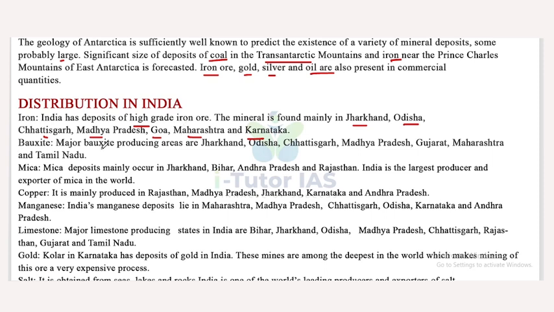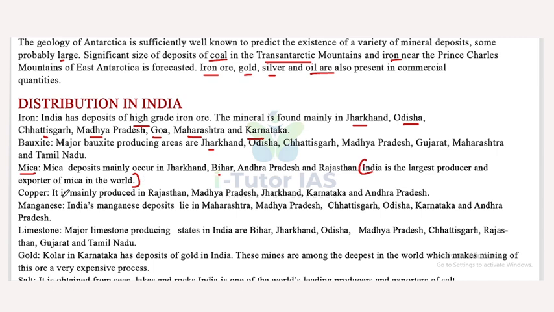Then bauxite. Major bauxite producing areas are Jharkhand, Odisha, Chhattisgarh, Madhya Pradesh, Gujarat, Maharashtra and Tamil Nadu. Next is mica. India is the largest producer and exporter of mica in the world.